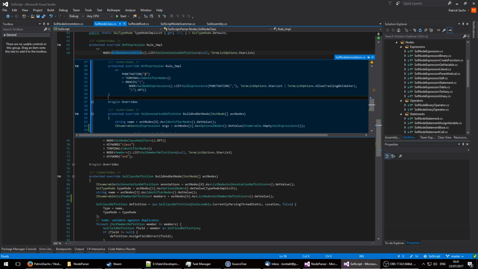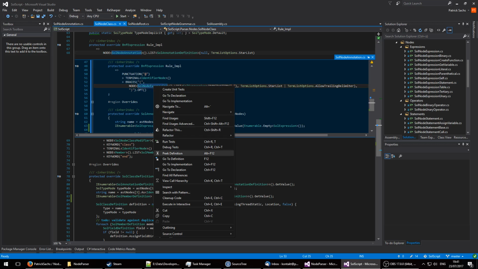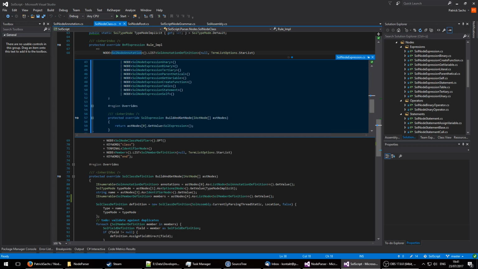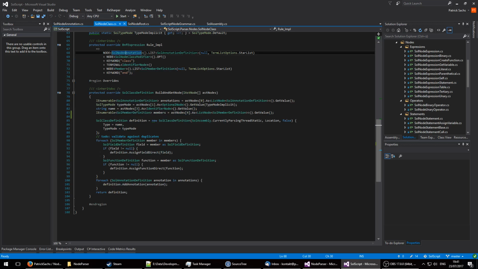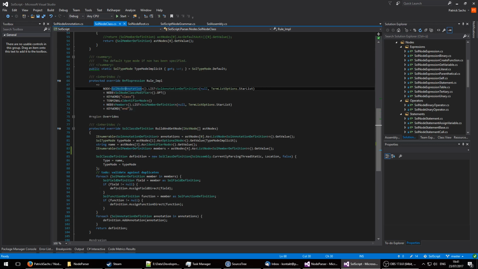And this thing is essentially the exact same thing again, sol node expression. We have all of these things again, it's built, and then we get its value and cast it, and so on and so forth. So we just end up wrapping node inside of node inside of node. And the great thing is, each node is scanned or handled or transformed, however you wish to call it, right beneath its definition. It's all very clearly encapsulated.